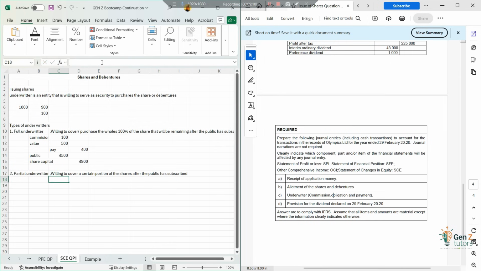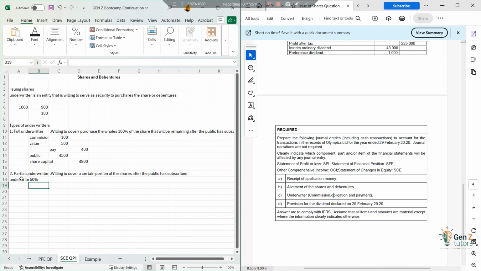That's a partial underwriting. Now it will be a situation whereby we are still issuing 1,000 shares, but on these 1,000 shares, they can say they are willing to underwrite only, maybe let's say, 50% of the shares. So if they're underwriting 50% of the shares, the commission that they will be receiving this time around will be different, right? Since now they're only underwriting 50% of the shares.